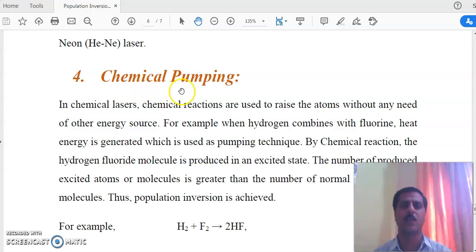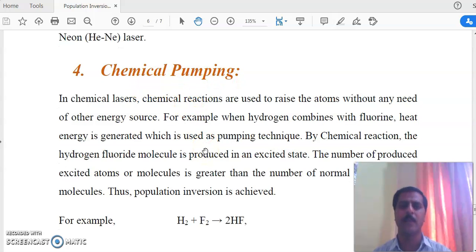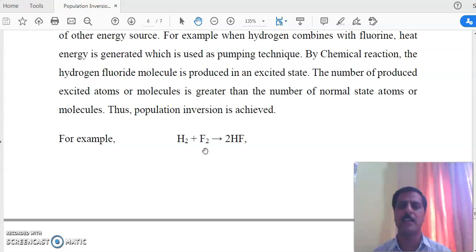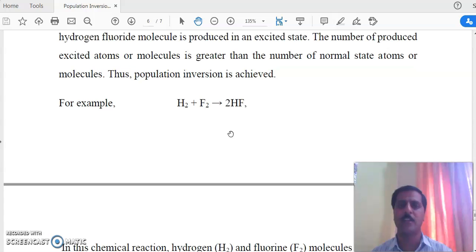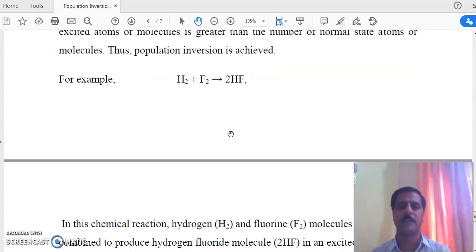Now fourth is chemical pumping. In chemical pumping, a chemical reaction takes place and population inversion is achieved by the energy which is liberated during that chemical reaction. For example, hydrogen and fluorine. When they combine, there is a formation of hydrogen fluoride, and in this HF laser, population inversion is achieved by chemical reaction.